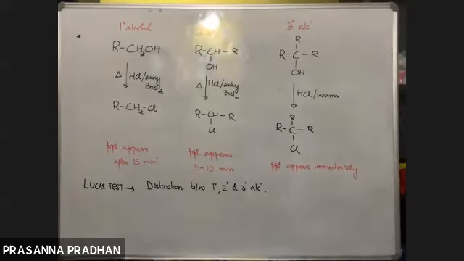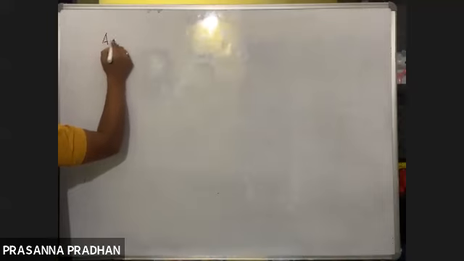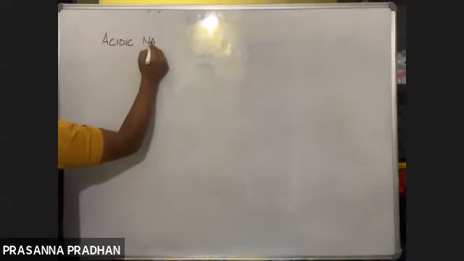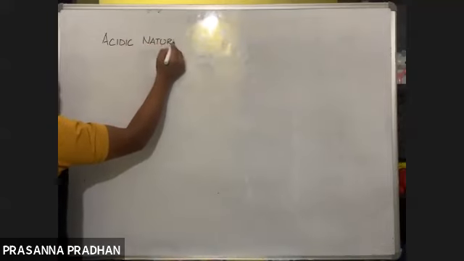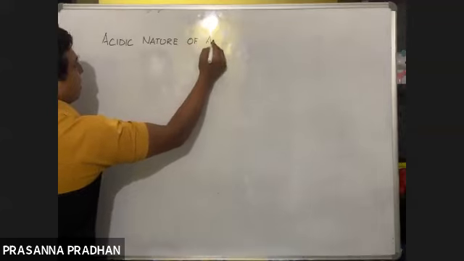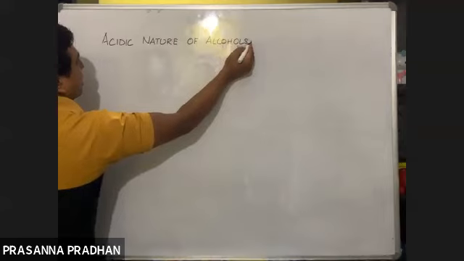Now, acidity of alcohols. Acidic nature of alcohols.